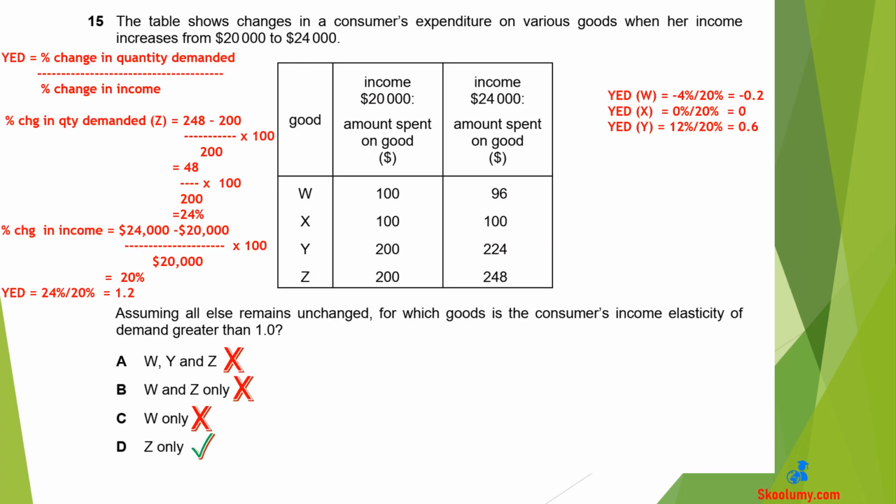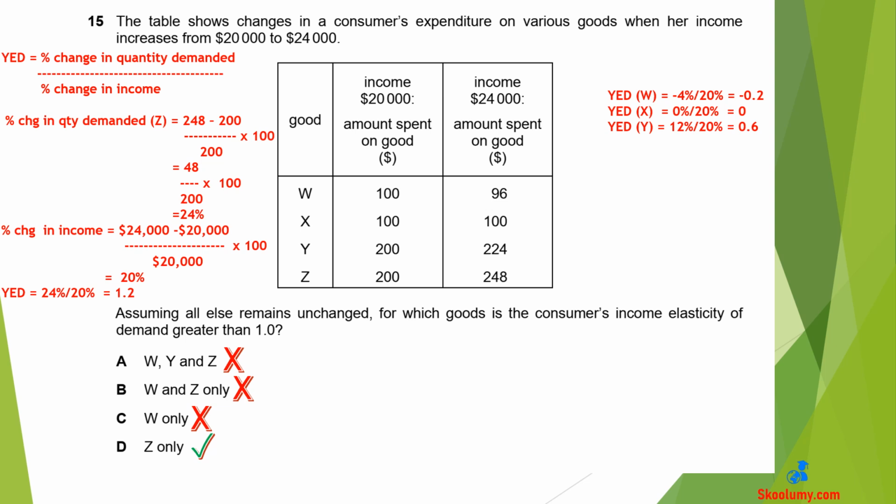Question 15. The table shows changes in a consumer's expenditure on various goods when her income increases from $20,000 to $24,000. Assuming all else remains unchanged, for which goods is the consumer's income elasticity of demand greater than 1.0? D is correct, Z only. The income elasticity of demand is greater than 1. It is 1.2. YED is calculated as percentage change in quantity demanded divided by percentage change in income.